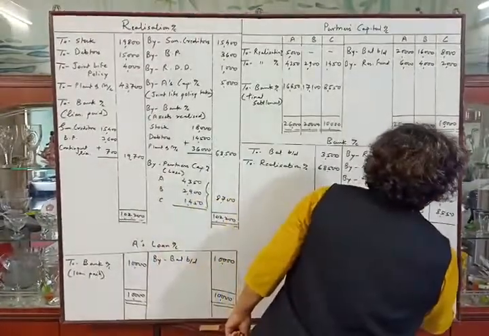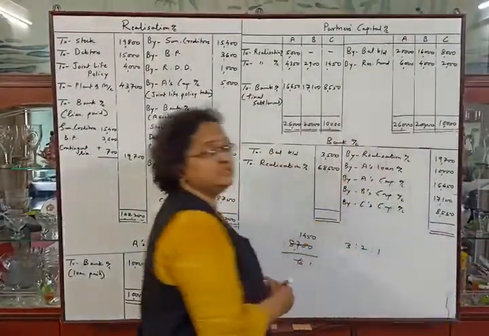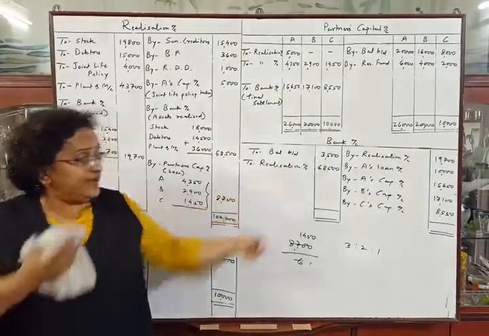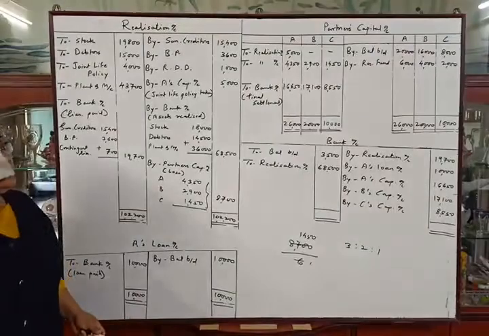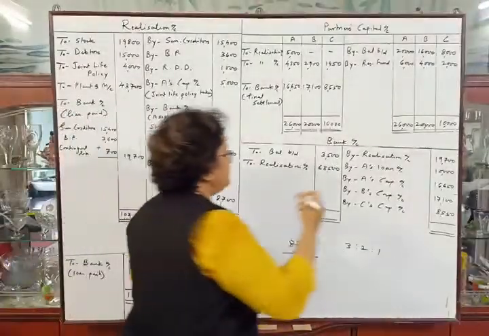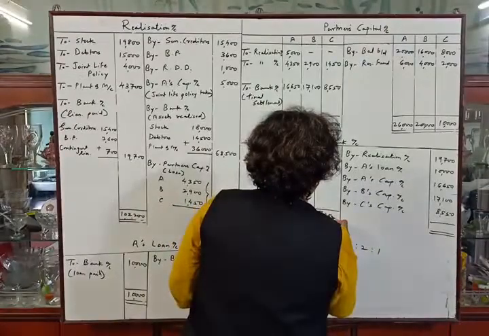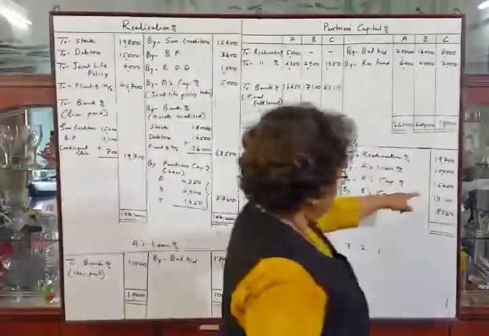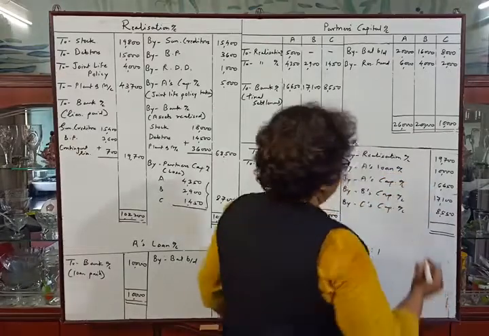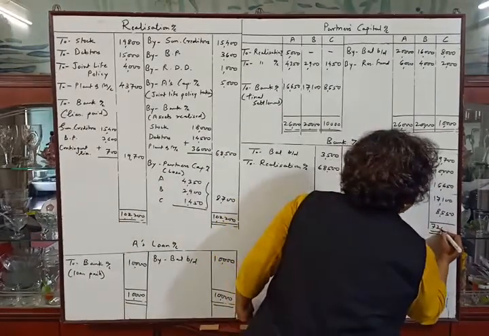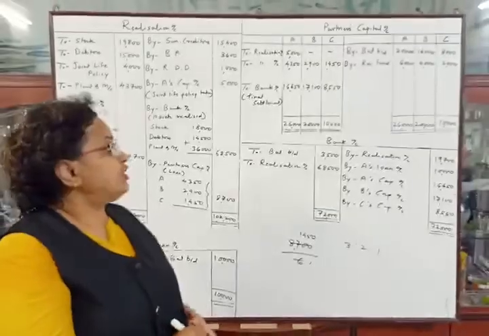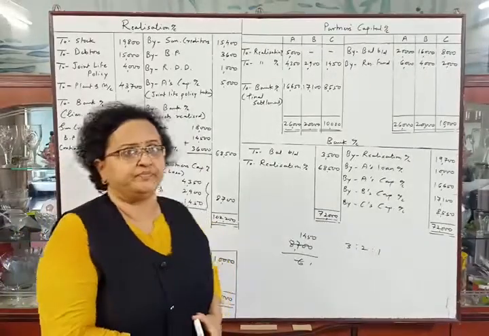Okay. Now let's make the total of bank account. Our bank account should tally if our solution is correct. Debit total is 68,500 plus 3,500, that is 72,000. So 72,000, and credit total is 72,000. So our problem is tallied. We have to pass the journal entries now.